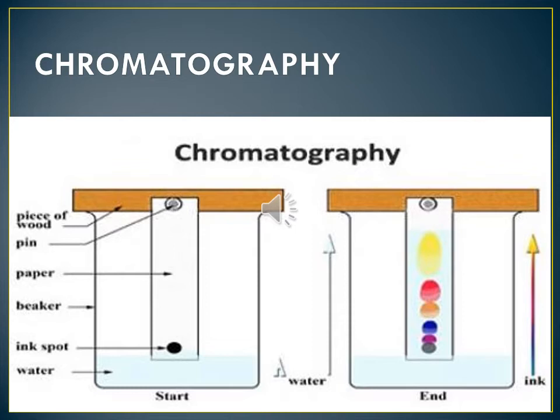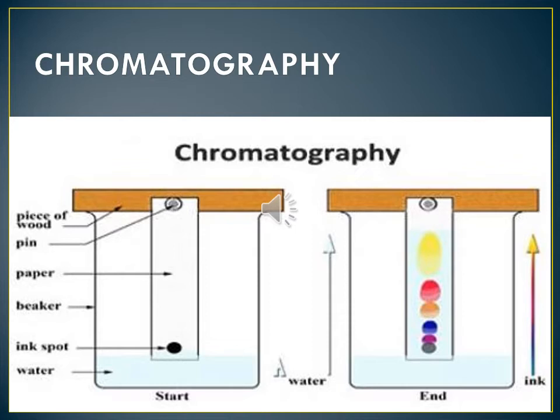The chromatogram shows that black ink contains 3 dyes. What are the colors? Black ink was only poured onto the paper, and it changed into different colors. See the colors? Yellow, pink, blue. Different colors will come. How many dyes? 3 dyes. Okay, black ink contains 3 dyes.